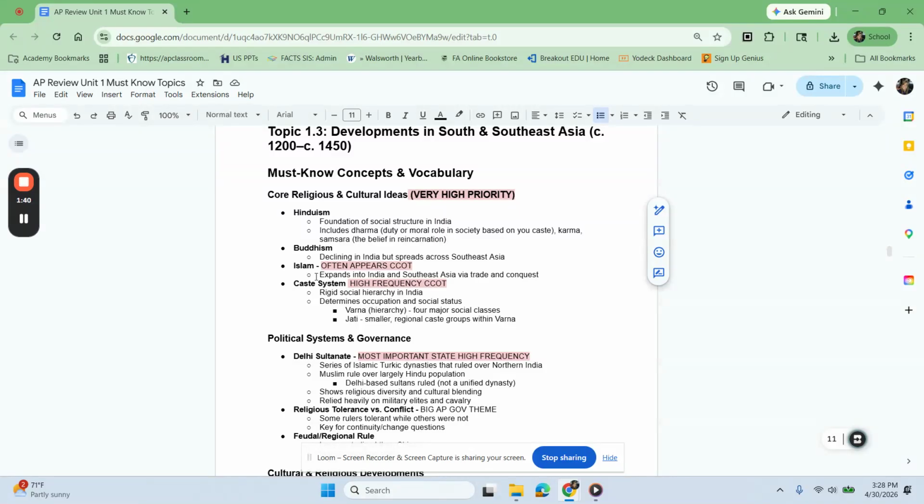So for Islam, it does expand into India and Southeast Asia via trade networks and conquest. This is different than what we saw with Dar al-Islam. So there is some conquest involved here.